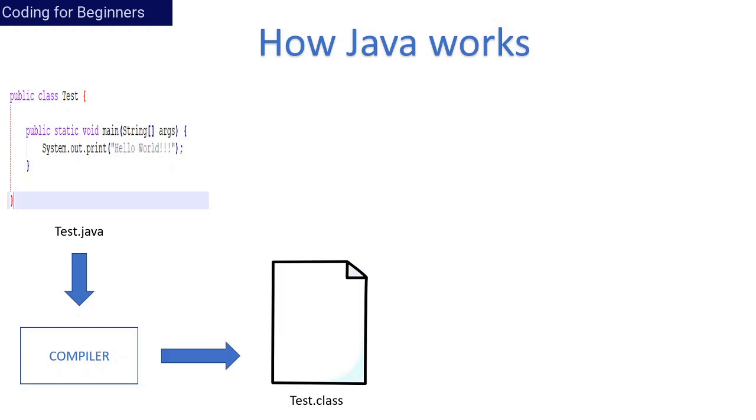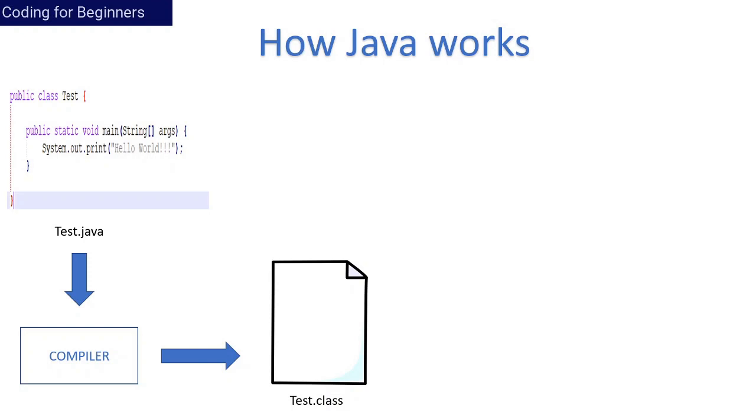Now, once this code is compiled by the compiler, it will generate the test.class file. This test.class file basically contains the bytecode. This bytecode is independent of platform, which means this test.class file can run on any platform, any operating system, that is Windows, Mac and Unix.